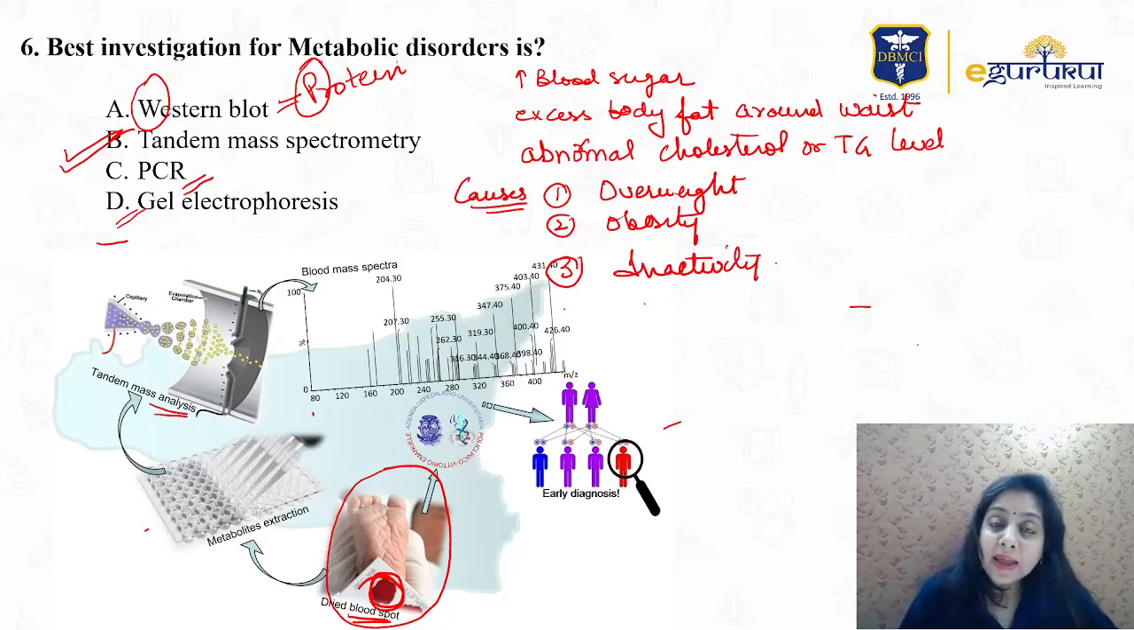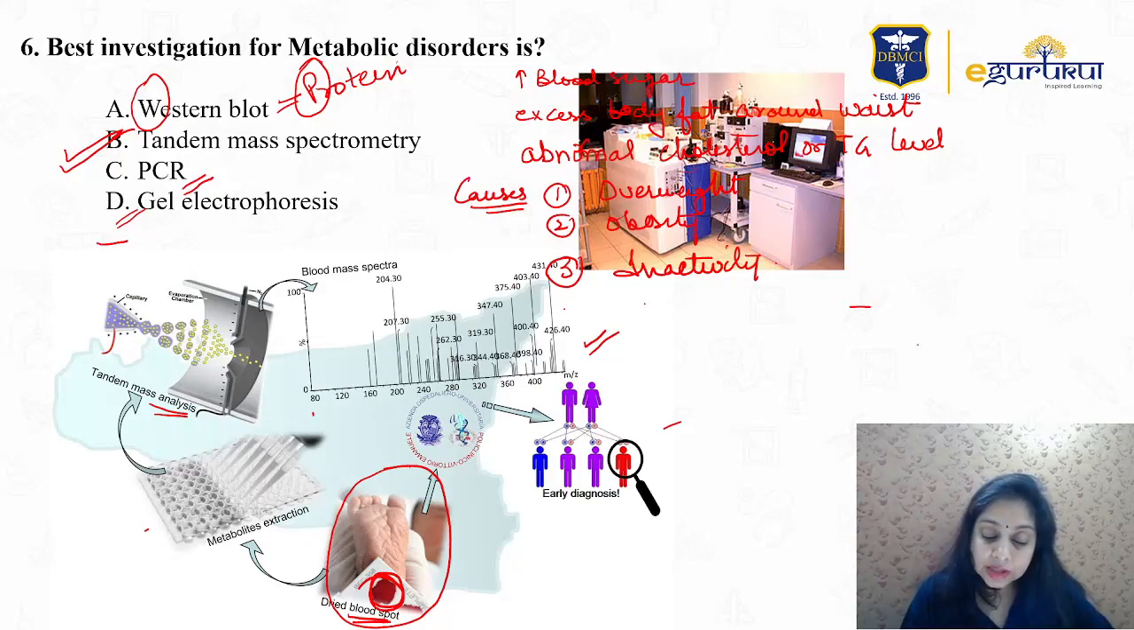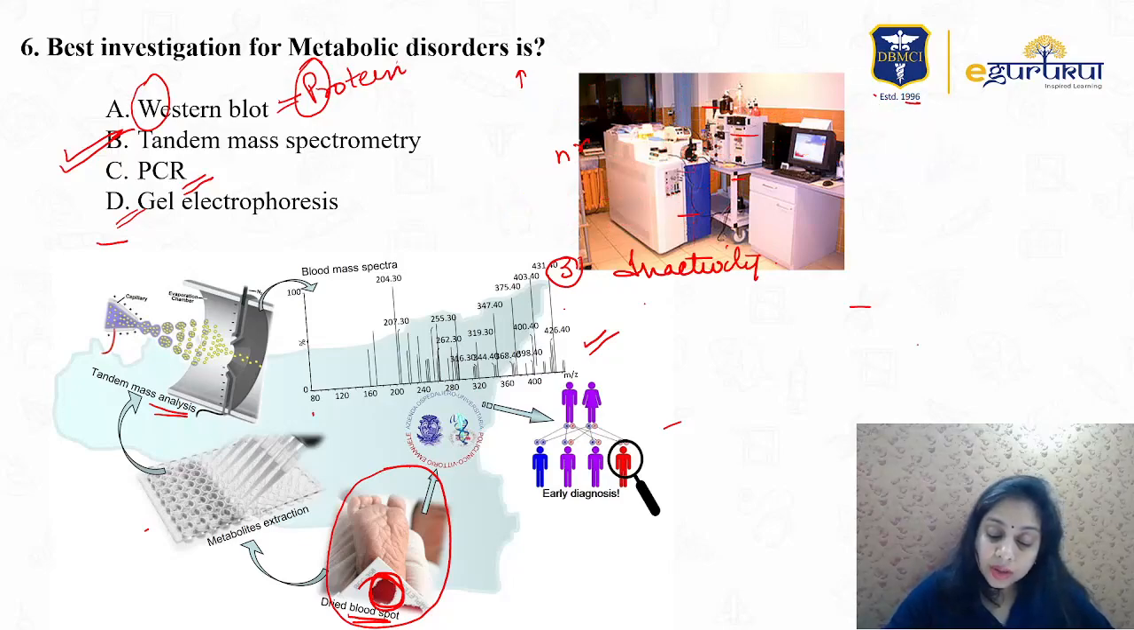Tandem mass analysis is done, and then via various calculations, on the screen of a panel or a computer you see the mass spectra from which we can detect whether phenylketonuria, MSUD, or all these inherited diseases are present or not. So this gives you early diagnosis so that precautions are taken in early stages. This is how, in real life from my lab, your tandem mass spectrometry looks.